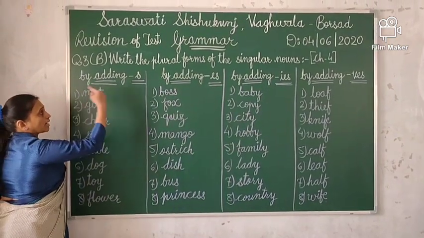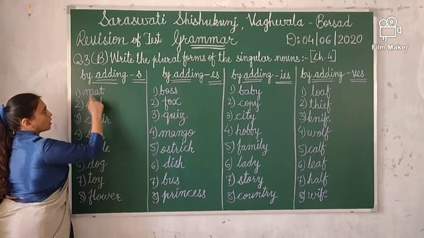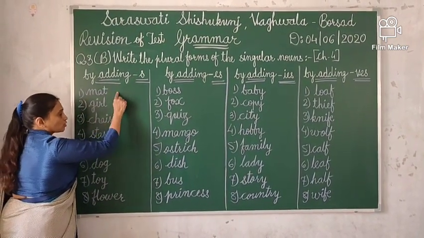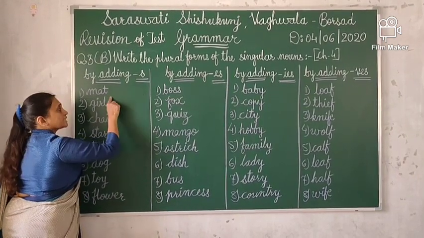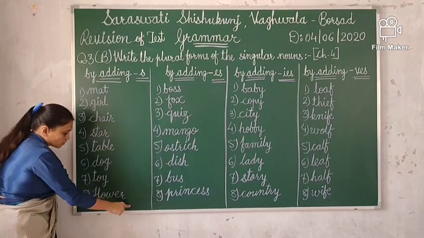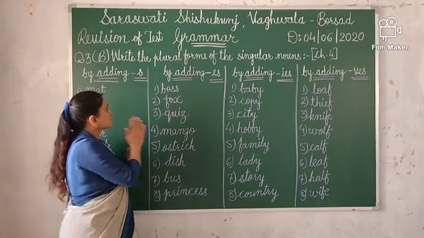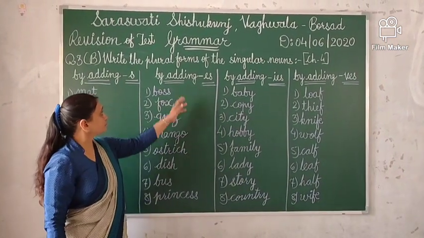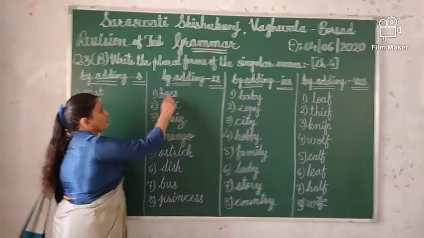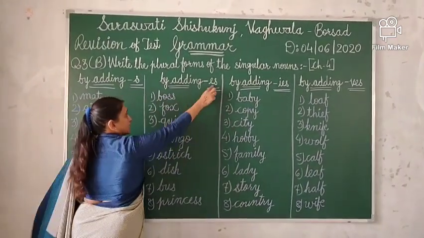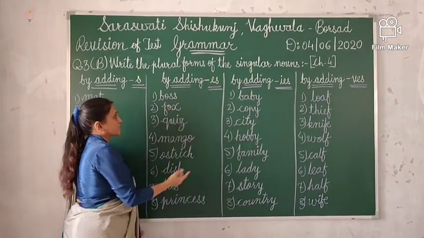Okay, and you have to write this word again in the answer column. Suppose here mat, so here you have to write mats. Like that way you have to write all the answers. Now next column. Here you have to add es. Okay, suppose boss, es, bosses.